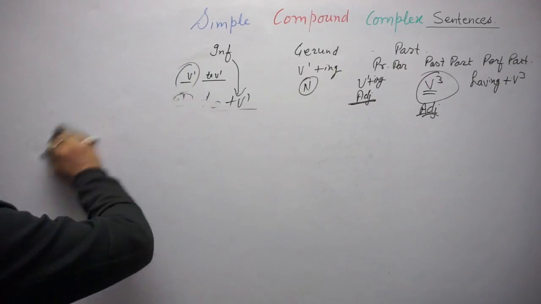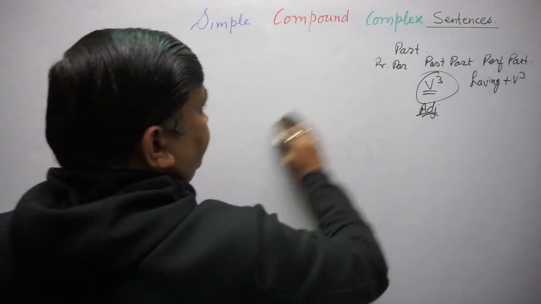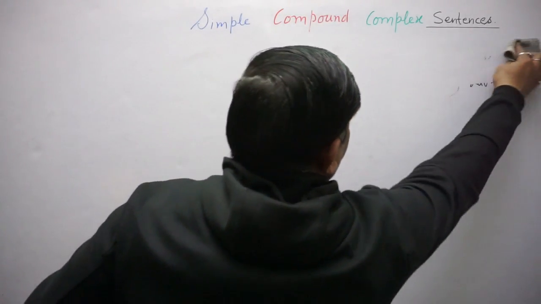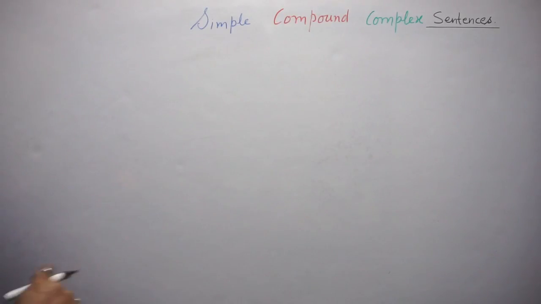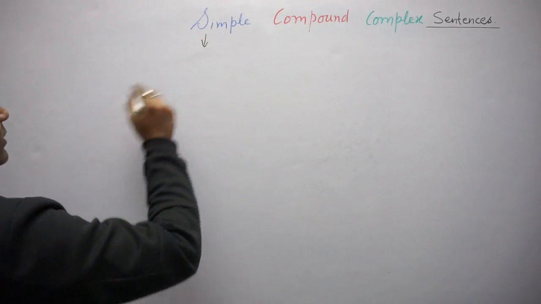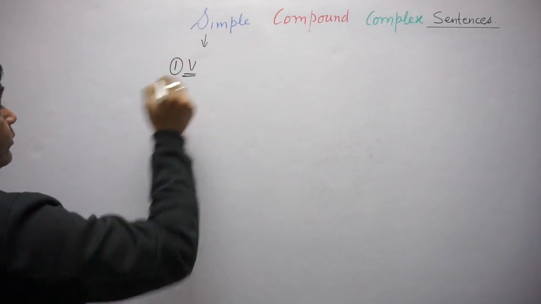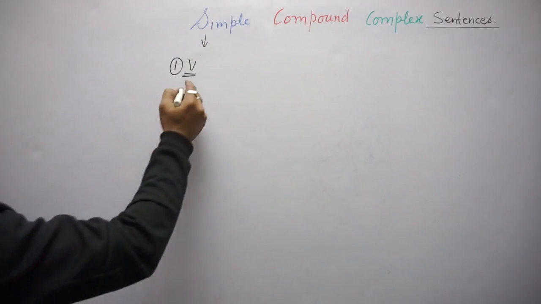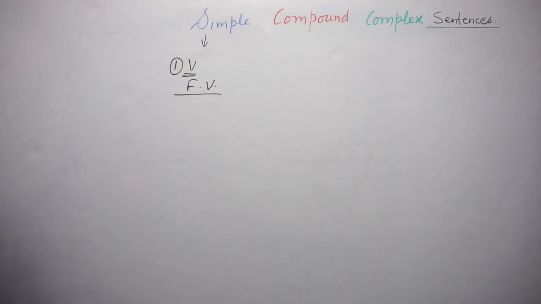Now try to understand these sentences. What is a simple sentence? A simple sentence is a sentence in which we have only one verb. Verb means one finite verb, not non-finite verb.